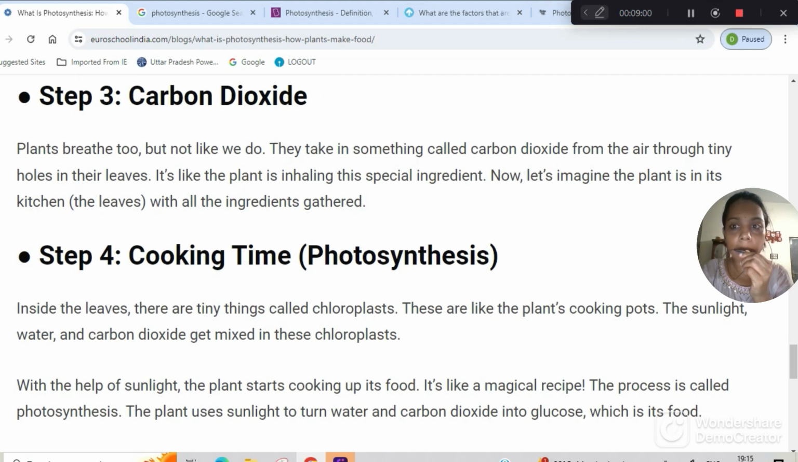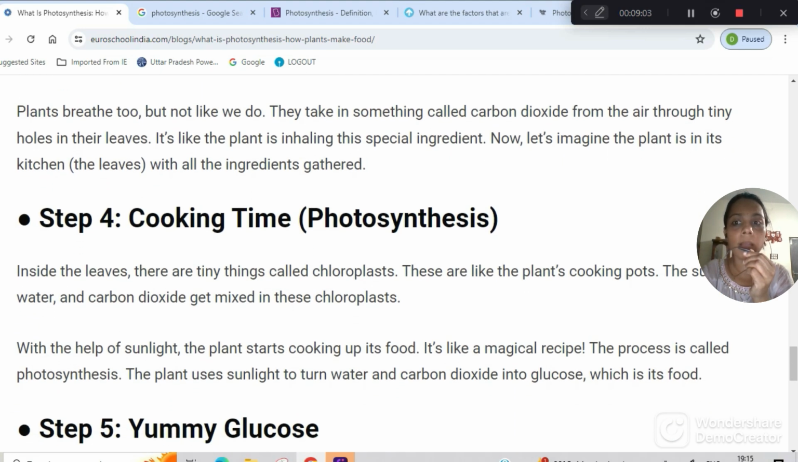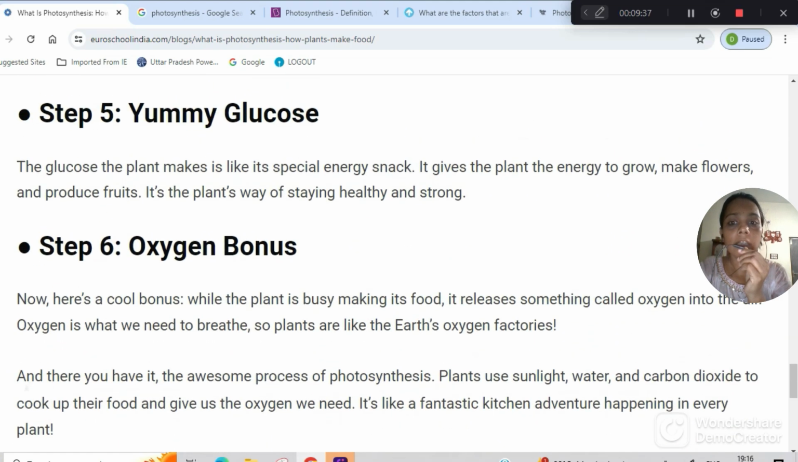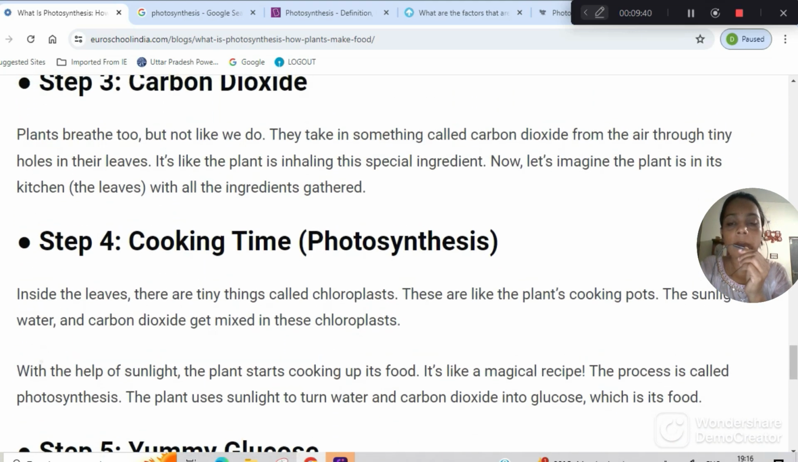Now next comes carbon dioxide. Plants breathe too. I told you plants also breathe. There's a respiratory process in plants. They take in something called carbon dioxide. I told you there's a balance. We take in oxygen and we give out carbon dioxide, and that carbon dioxide is used by the plant. They have tiny little pores or holes, known as stomata. The stomata present in the leaf help in the gas exchange. So here we read about carbon dioxide.